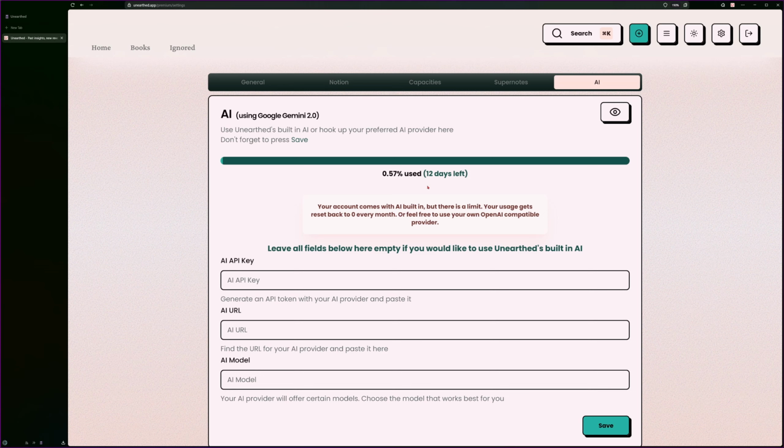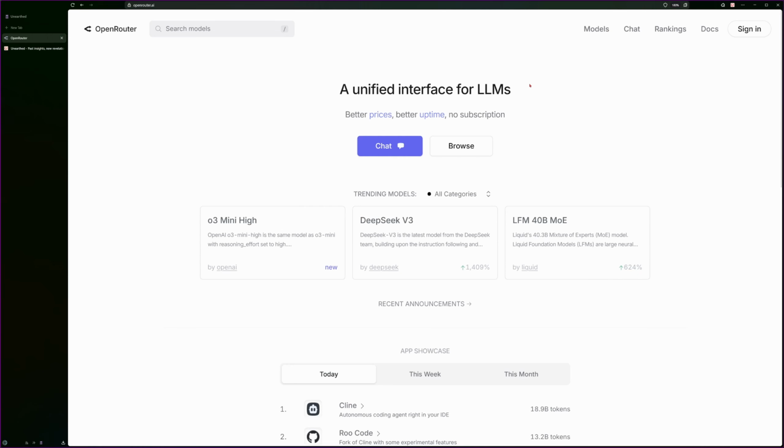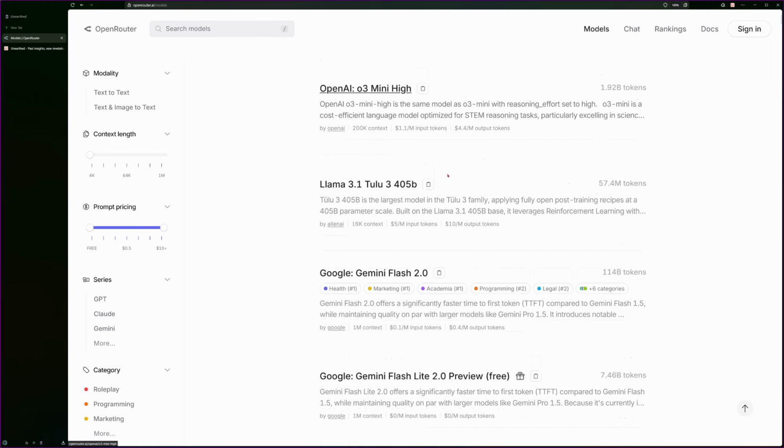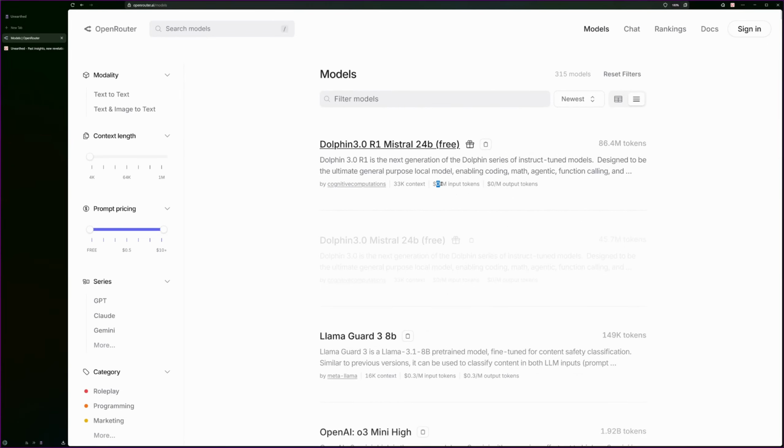If you do run out, or if you just prefer to use your own AI provider so that you know where the chats are going to, you can input your own here. And this is just an OpenAI compatible provider, which there are quite a few of them. OpenRouter is a great place to go if you want to find a different model. You can go to openrouter.ai, go to models, and have a look through them here. You can see how much they cost per million tokens. So there are free ones.